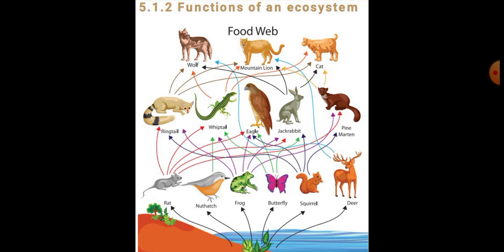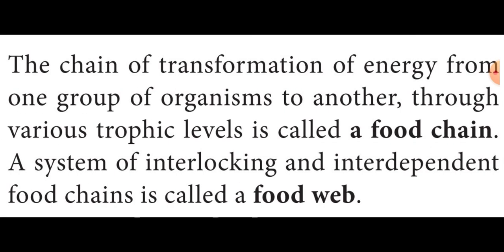What is meant by food chain? Now listen here. The chain of transformation of energy from one group of organisms to another group of organisms through various trophic levels is called a food chain. Listen very carefully, students.